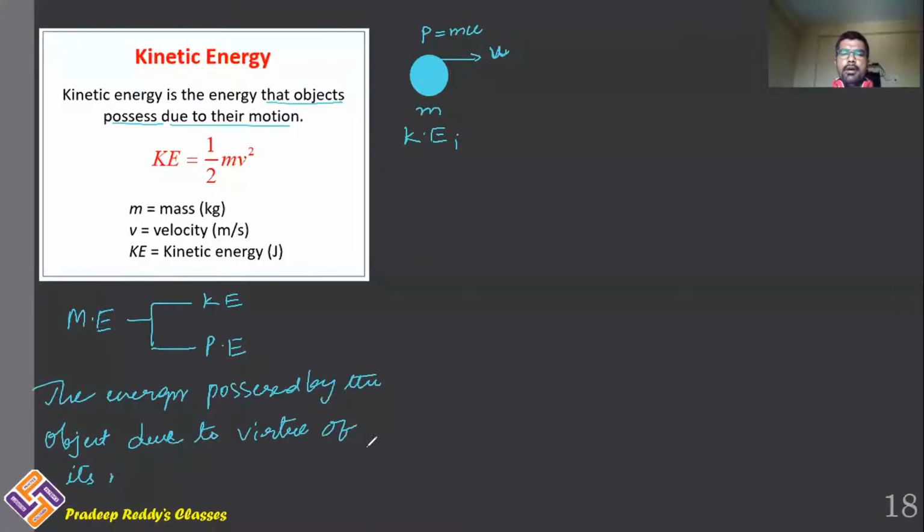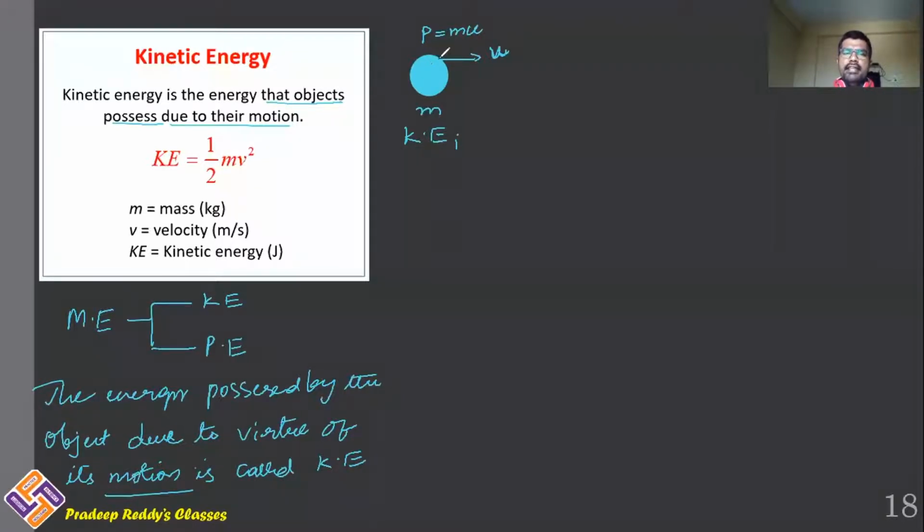The energy possessed by the object by virtue of its motion is called kinetic energy. So all moving objects possess kinetic energy. If the velocity of the object is equal to 0, then in such cases the kinetic energy of the object will also be equal to 0. Every body which is in motion will definitely possess some kinetic energy.